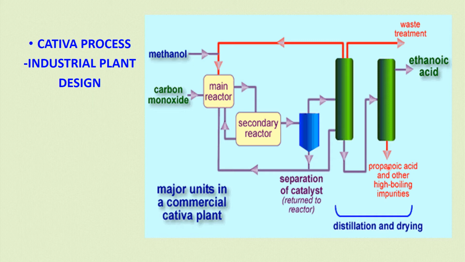After distillation and drying, we get the pure acetic acid. Any impurities or waste materials are separated from the main reactor and from the distillation and drying columns, and undergo further waste treatment.